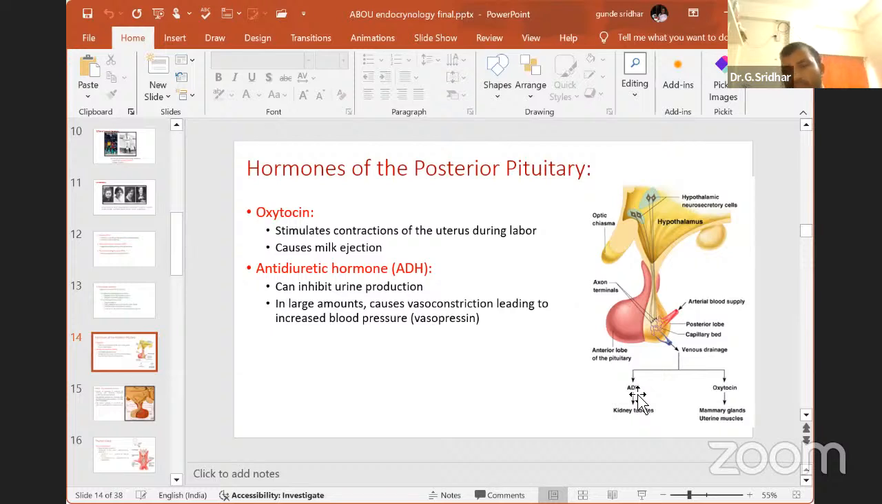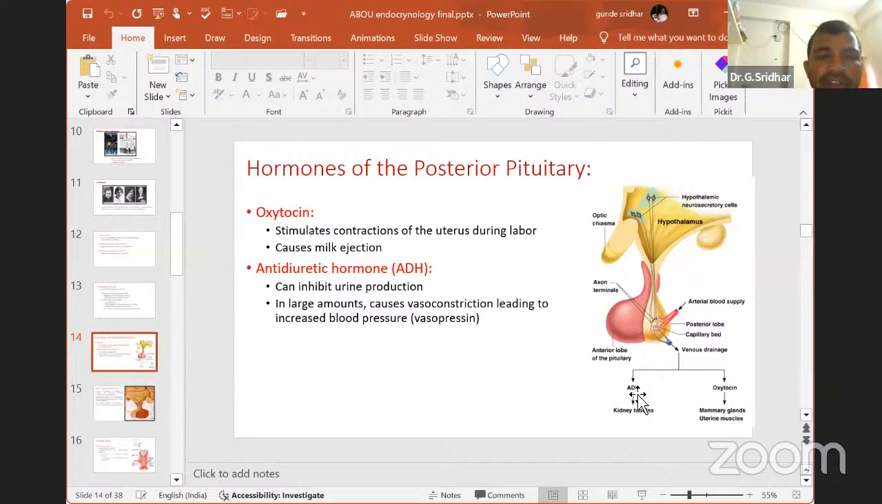You can also call this ADH vasopressin. Generally, this vasopressin works on the kidney. We will discuss its use after some time. The next hormone, other than ADH, which is released from the posterior pituitary, is oxytocin. Oxytocin mainly activates the mammary glands and uterine muscles at the time of parturition. Then we will discuss the hormones of the posterior pituitary.